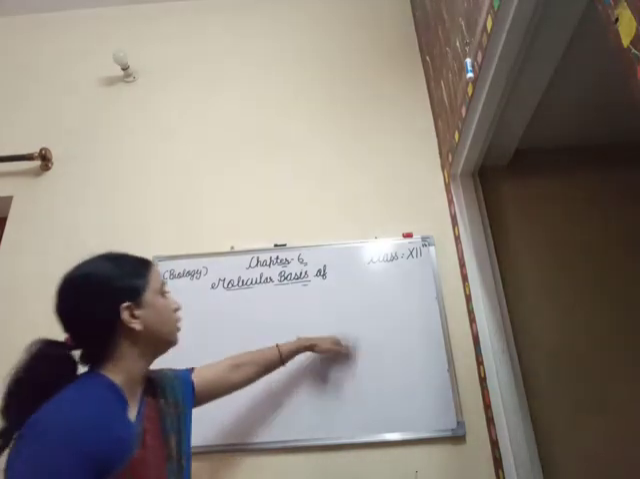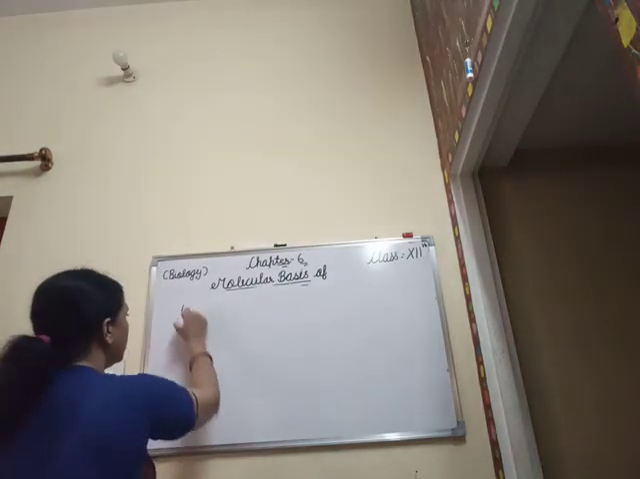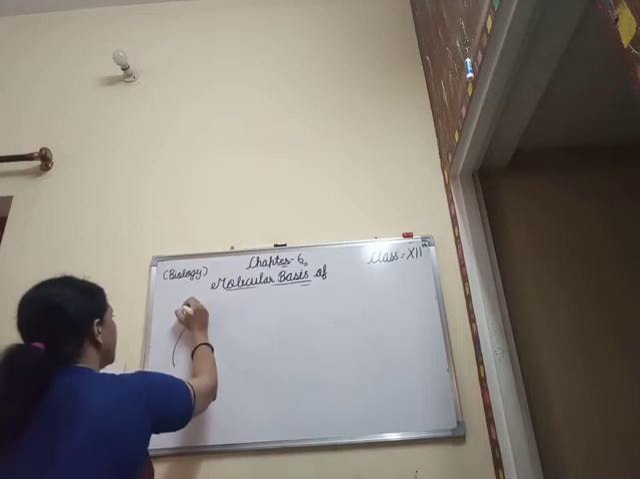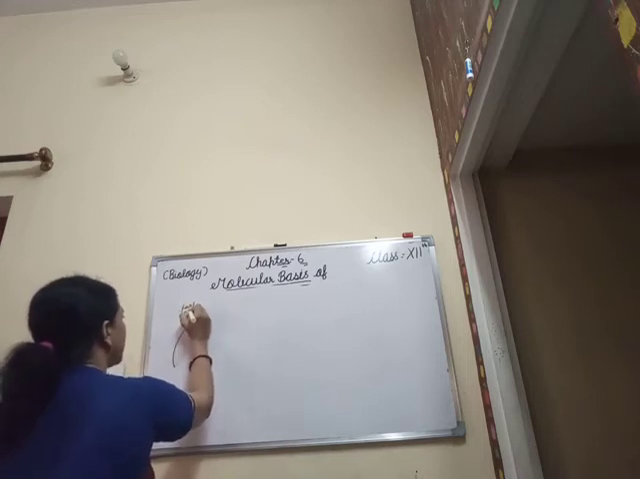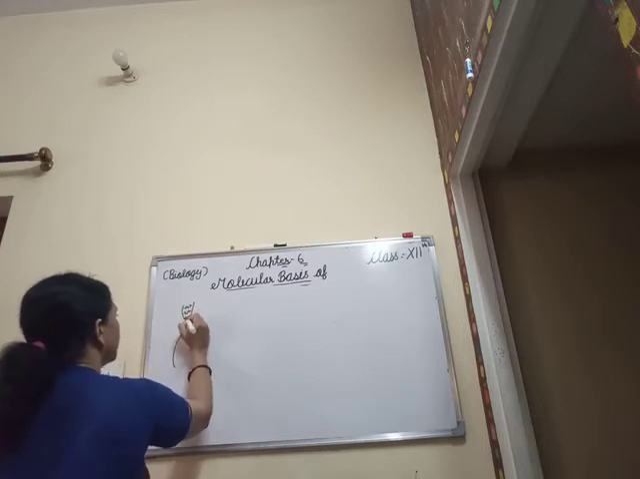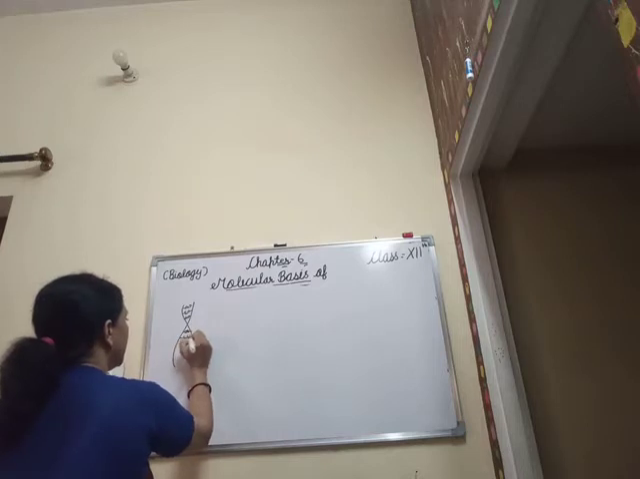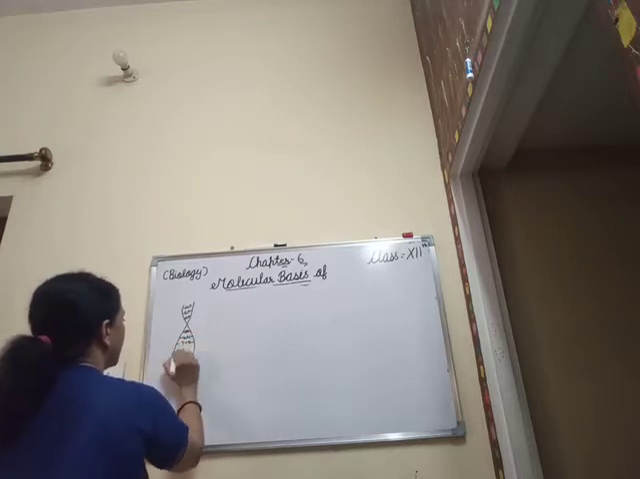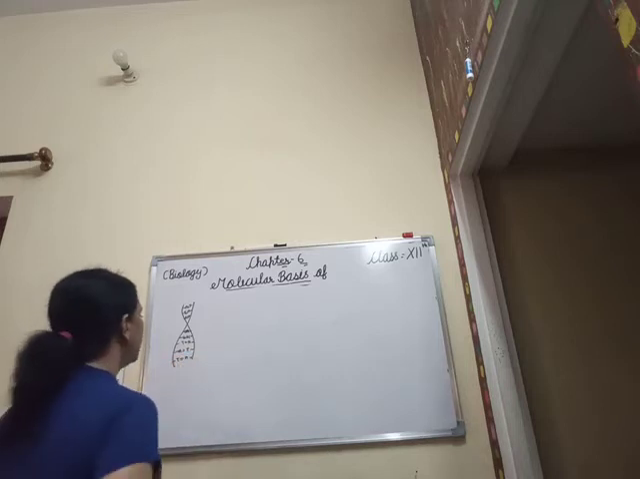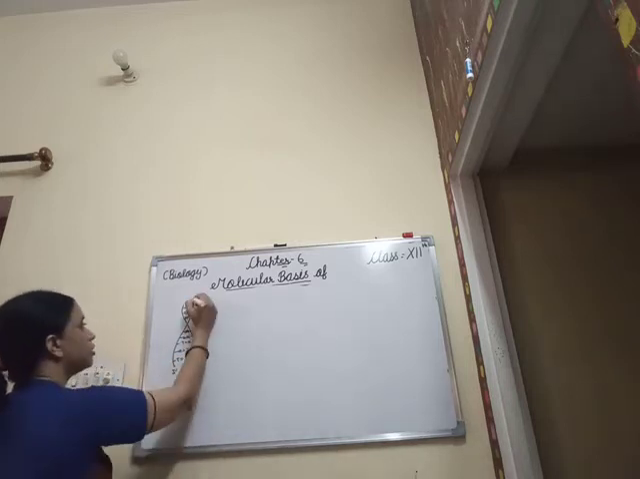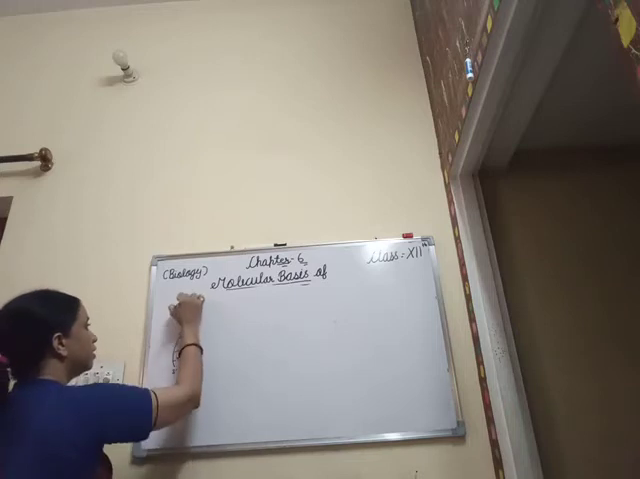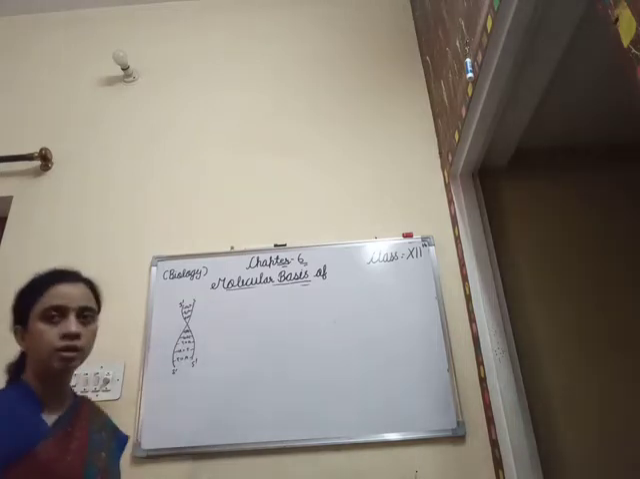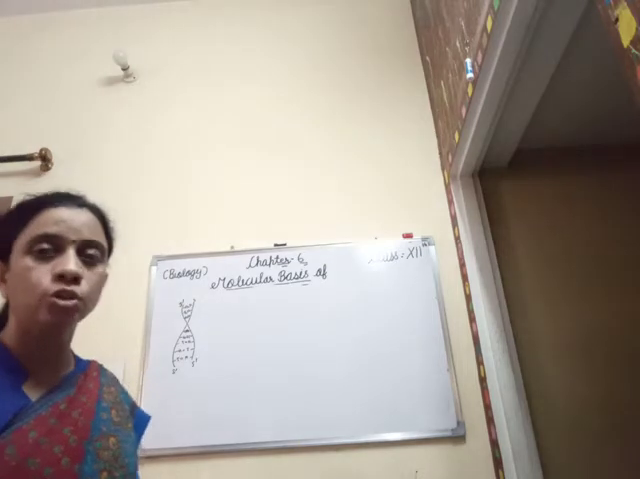So here, as you all know, the DNA is present in this form: A double bond T, T double bond A, G triple bond C, C triple bond G, G triple bond C, T double bond A, A double bond T, T double bond A. Here this is 3' and this is 5', and this is 5' and this is 3'. Clear?